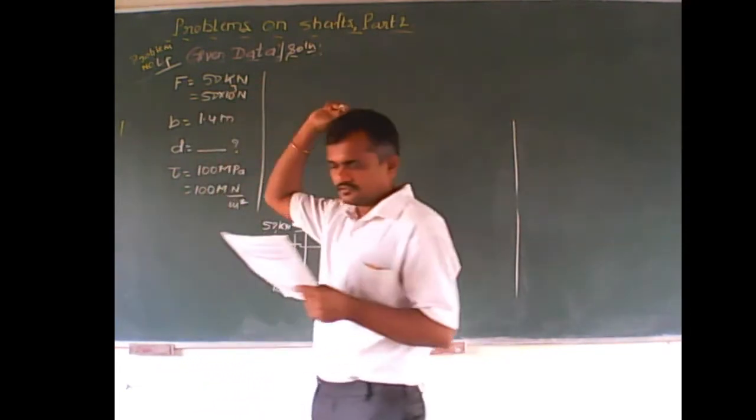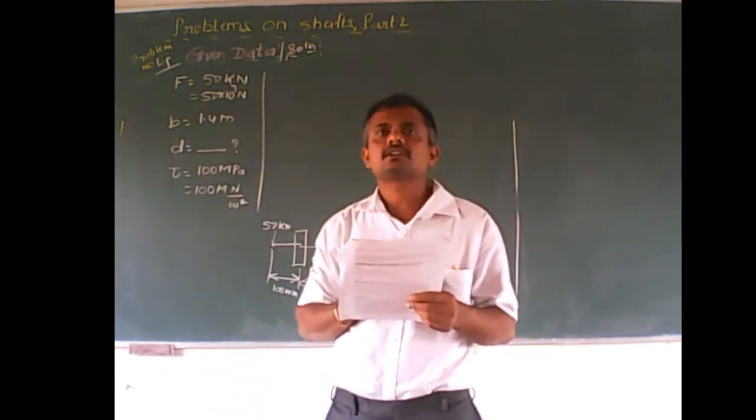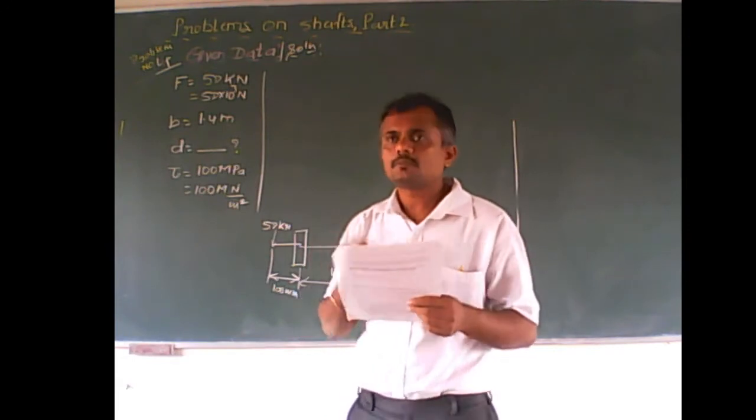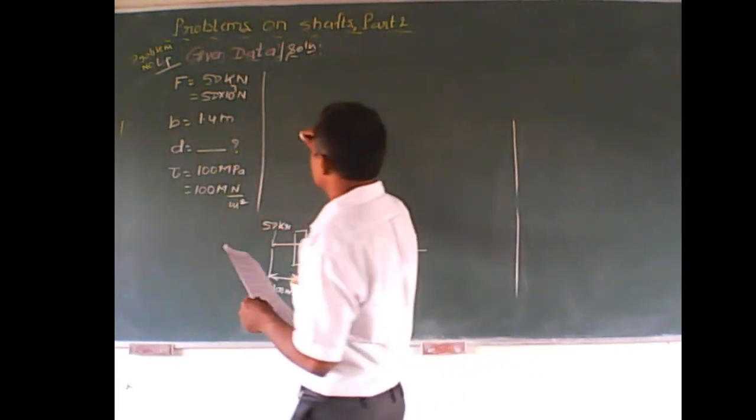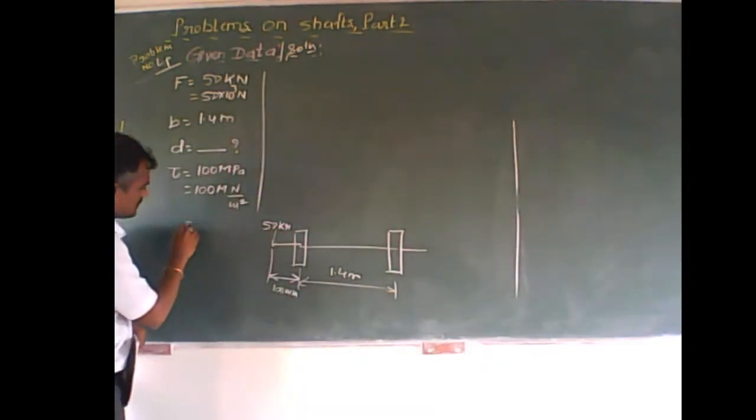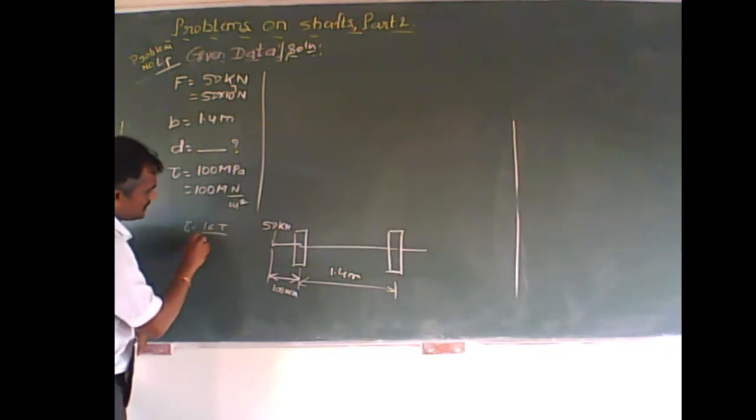Here I have written the solution already. Please concentrate. In the previous equation you have used tau is equal to 16T upon pi d cube.